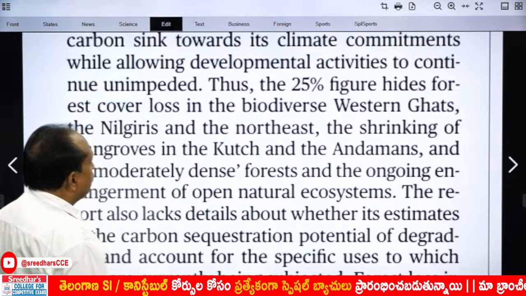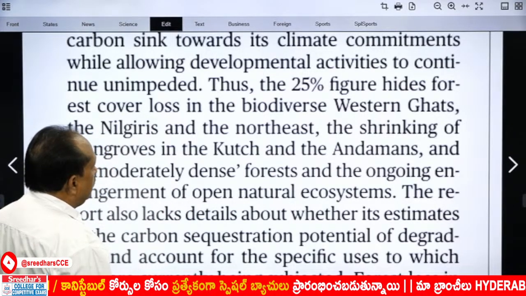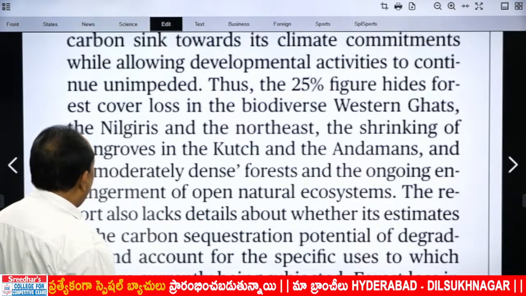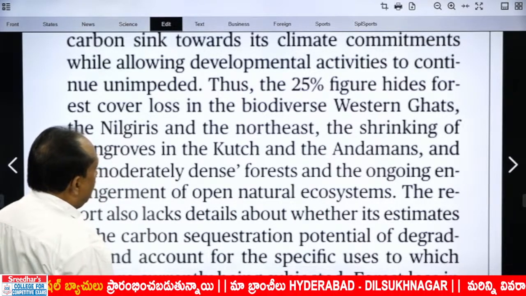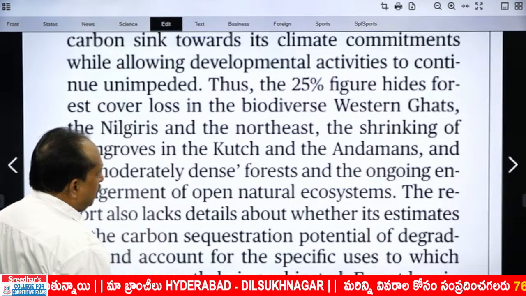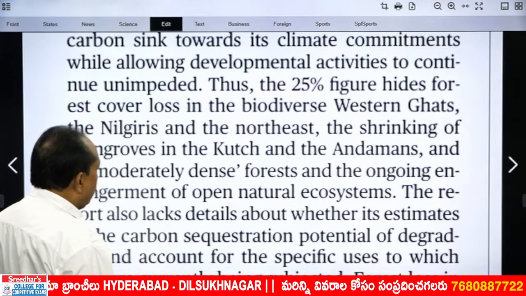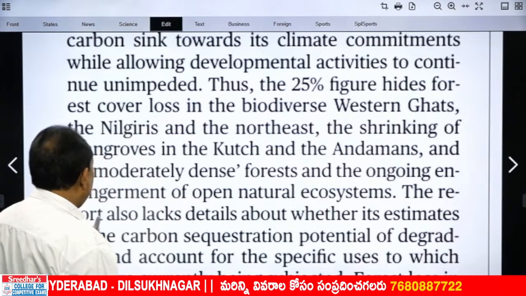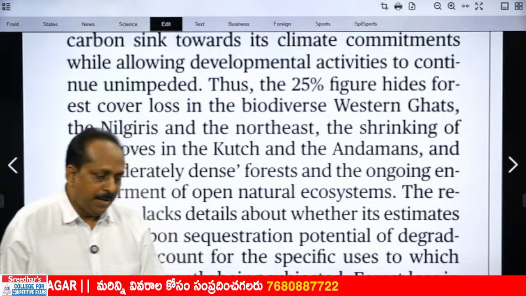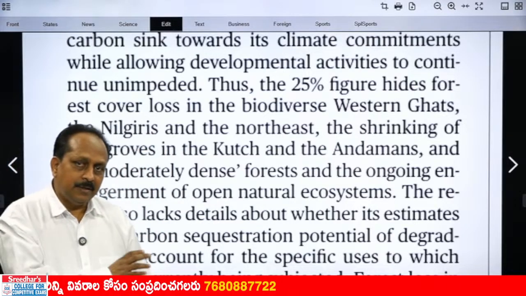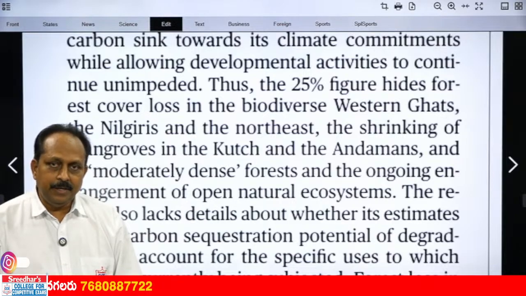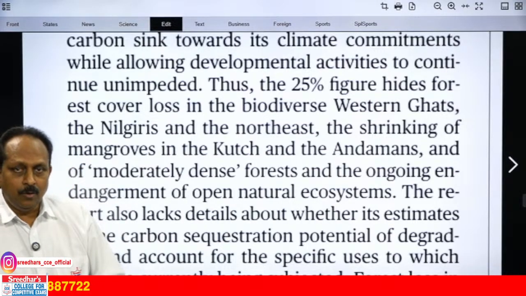What is that problem? Thus, the 25% figure hides forest cover loss in the biodiverse Western Ghats, the Nilgiris and the Northeast, the shrinking of mangroves in the Kutch and the Andamans, and of moderately dense forests and the ongoing endangerment of open natural ecosystems. Based on this definition, all these things need not be highlighted. They can be covered, they can be hidden, and there is a loss happening over here.